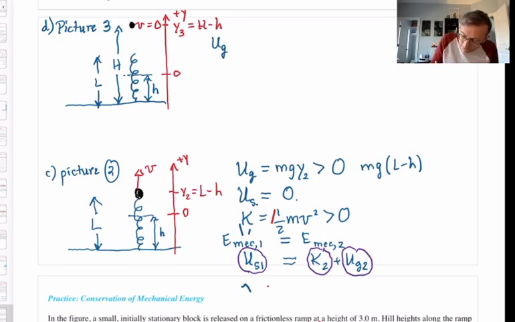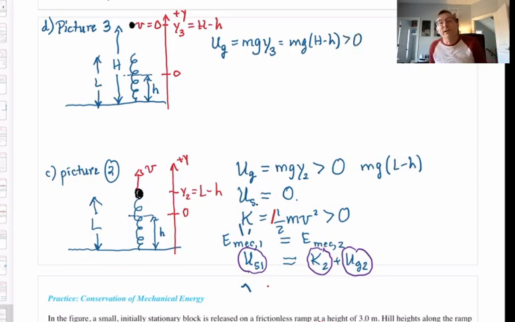Did you say, well, the formula for calculating U grav is m times g times y. So this would be y3. That's m times g times big H minus little h. They're all positive quantities. So U grav is non-zero. It is greater than 0. It is positive.